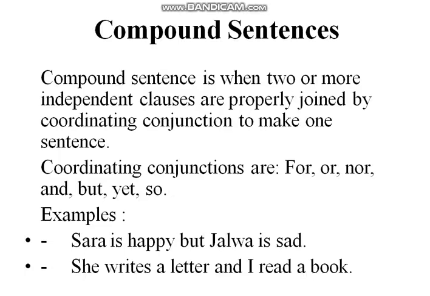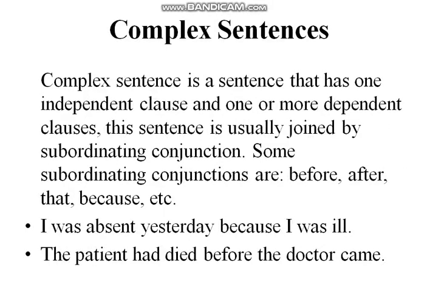She writes a letter, it's a complete simple sentence. I read a book, it is also a separate complete sentence. But here we have used this word "and" in between to make a compound sentence from it. So when two independent clauses are joined together by a coordinating conjunction to make one sentence, that sentence is called a compound sentence. Then we have the complex sentence, the third type.